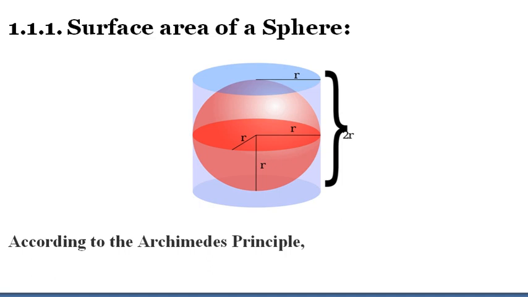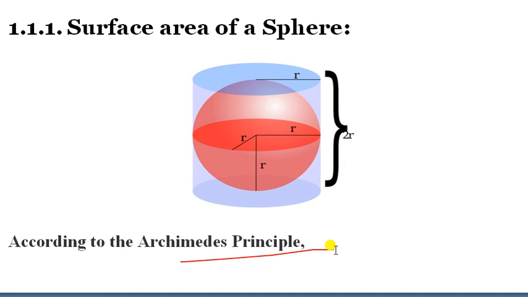And see, it is not easy to find the surface area of a sphere. So that's why we have to follow Archimedes' principle. Then only it will be easy to find the surface area. According to Archimedes' principle, it's very easy to find the surface area of this sphere. How did he find that the surface area of a sphere is very simple?